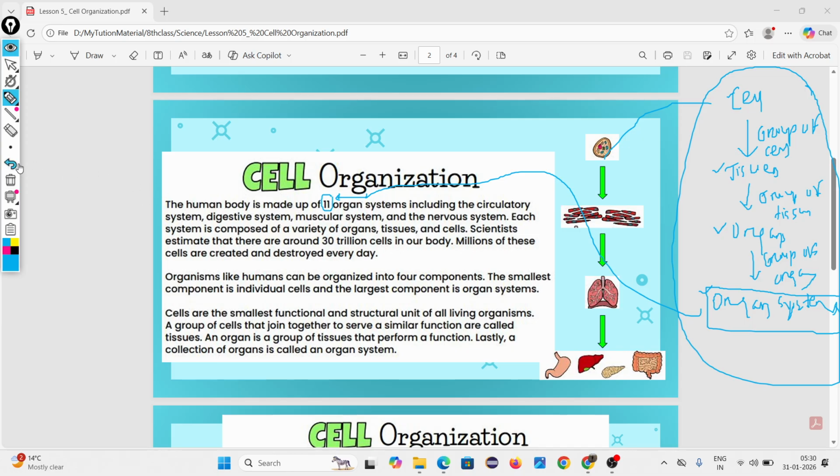Arre, look na. My screen is visible to you, no? Yes. So how many organ systems? 4. Because we have the four types. Listen. That is the four types of organization. I am not asking about the organization. I am asking how many organ systems are found inside human beings.